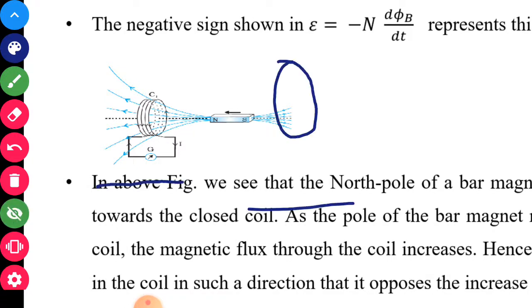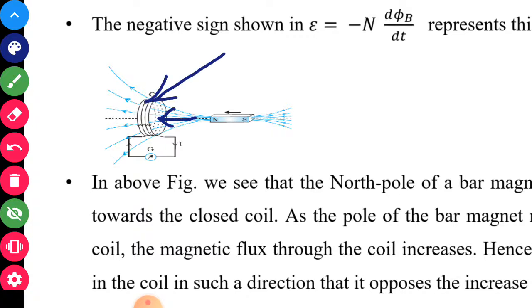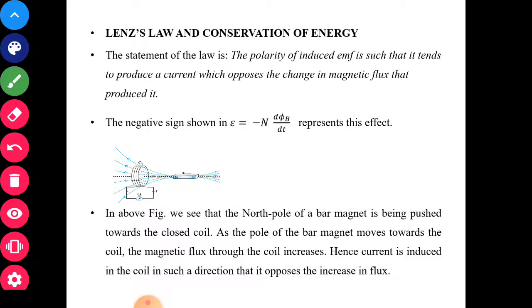When you are taking this magnet towards the coil, the north pole towards the coil, the current which is produced in the coil will be in such a direction that the magnetic field produced by this current opposes the motion of this magnet. So in this figure we can see that the north pole of the bar magnet is being pushed towards the closed coil.